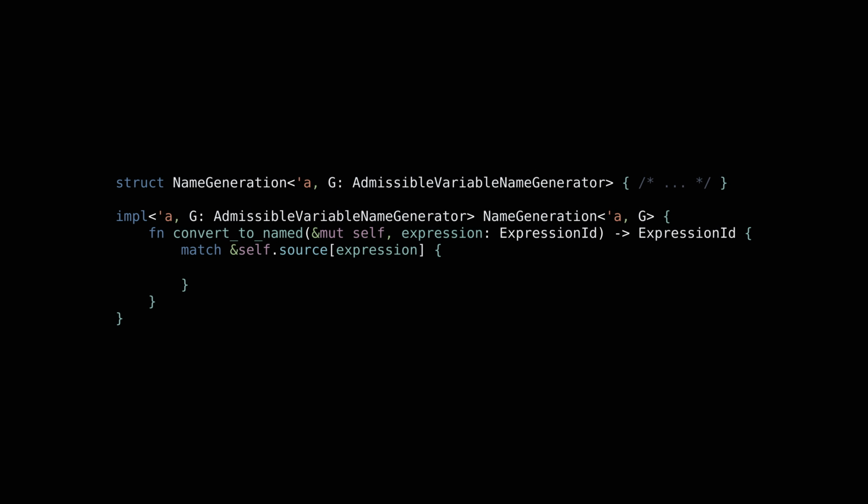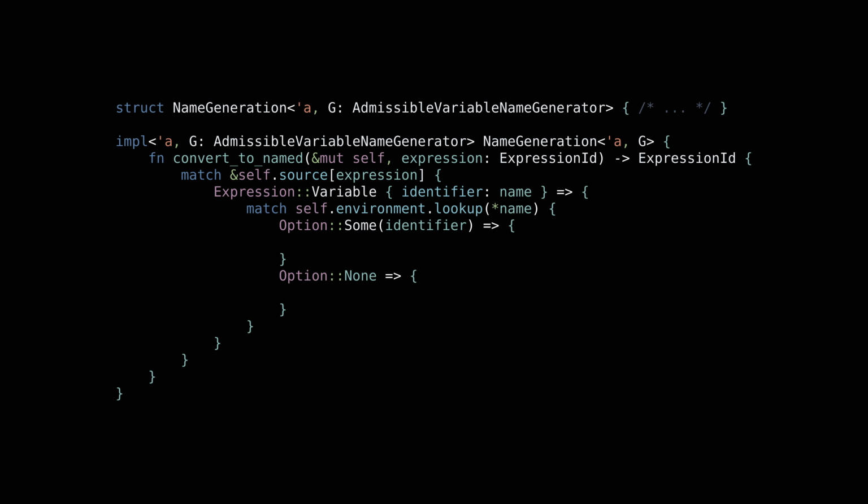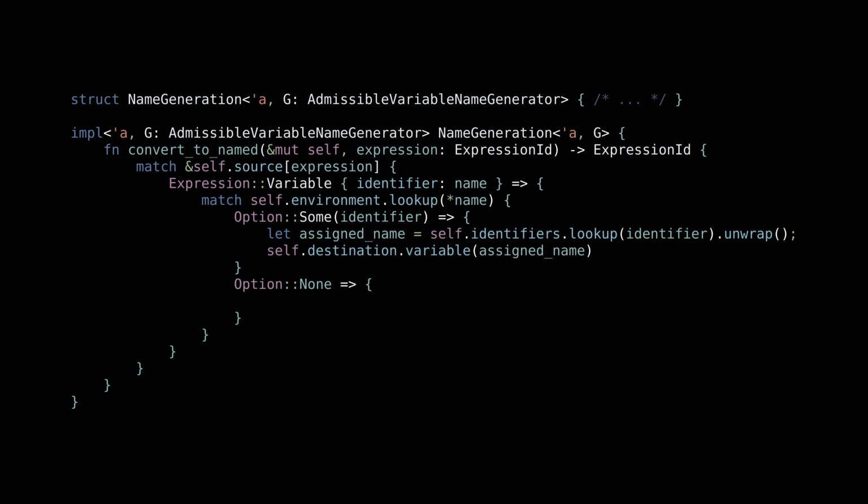In the case where the expression is a named variable, we check using the referencing environment whether the variable is free or bound. If it is bound, then we look up the value of the identifier, which was set when we selected parameter names for abstractions. If the variable is free, then by definition it does not have a corresponding binder, so we use its existing name.